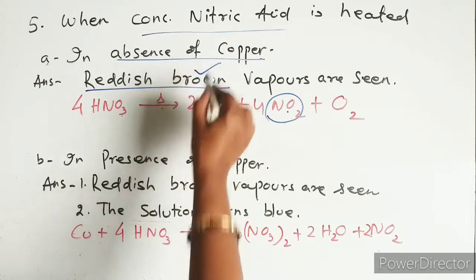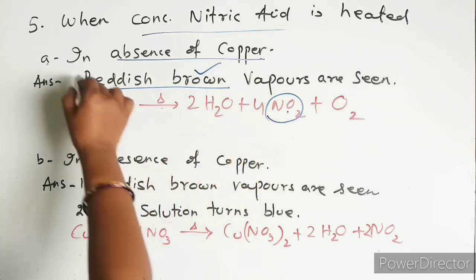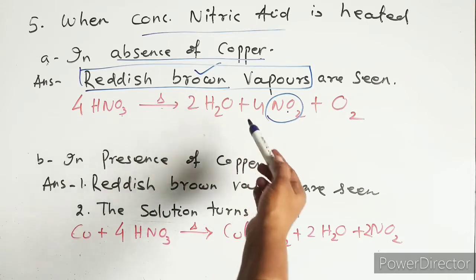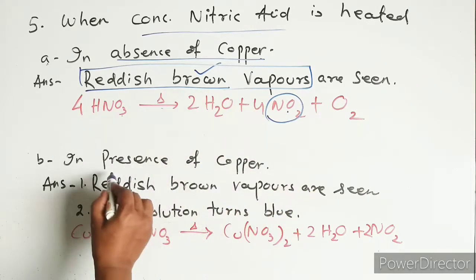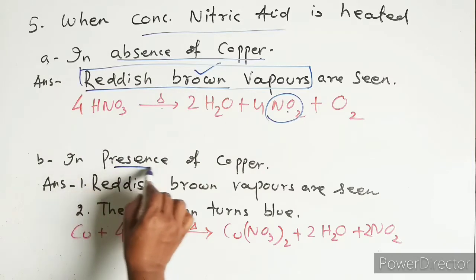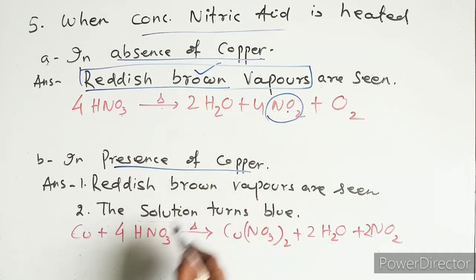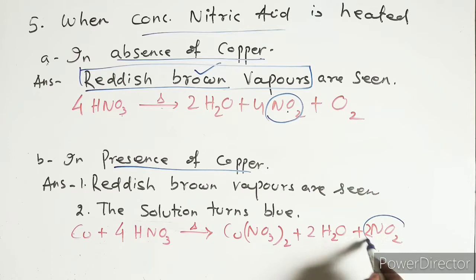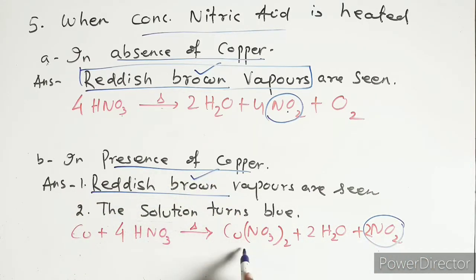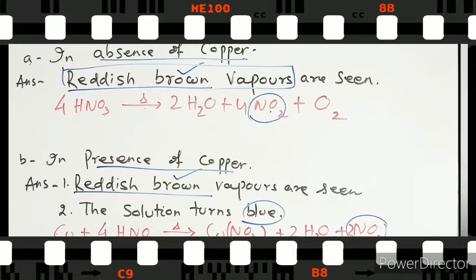So the answer will be reddish brown vapors are seen. In the presence of copper, see the reaction: we get NO2, which is reddish brown, and copper nitrate, which is blue, so the solution turns blue.